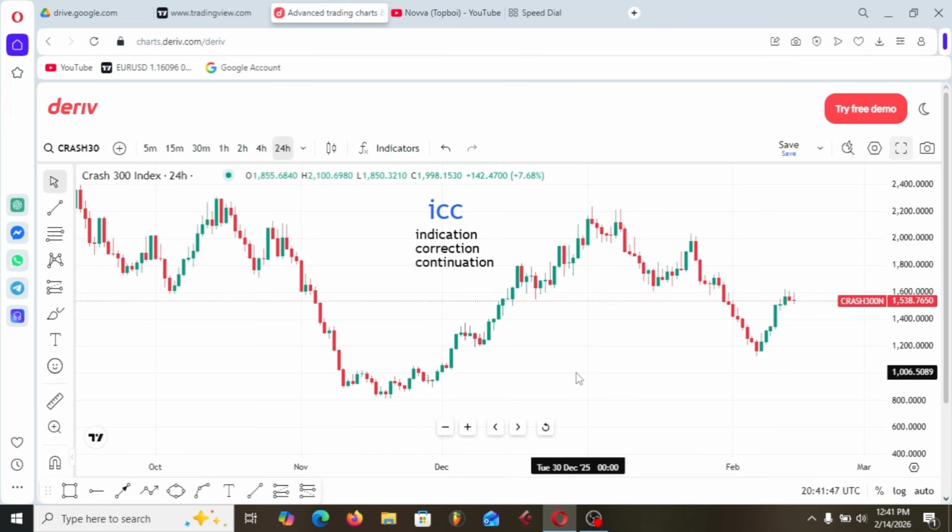But now I want to use the trade I'm currently on, using ICC, to show you how it works and to show that it's one of the easiest among all the strategies, and it works perfectly well. The strategy works perfectly on indices. I'm using it to even trade Crash 300. So it works very well. I use it to trade anything. So far, it's just market structure. So I'm going to explain to you.